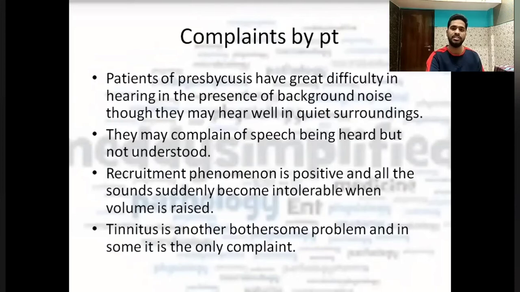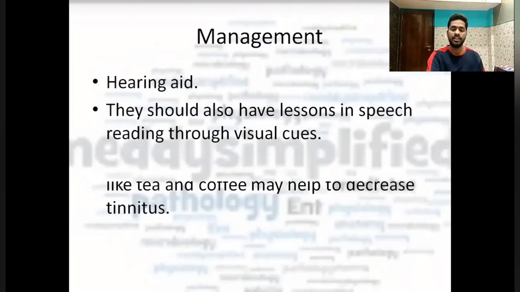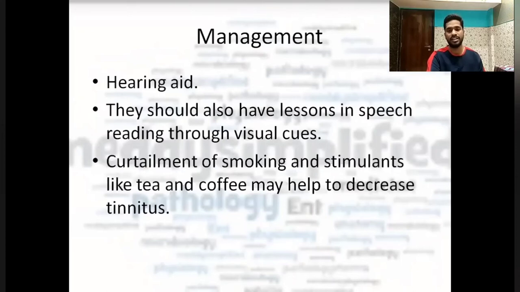So, how will we manage it? It is usually managed by using hearing aids, right? The patient should also get lessons in speech reading through visual clues, and curtailment of smoking and stimulants like tea and coffee may help to decrease the tinnitus. So this was all about the pathological types of presbycusis and their management.